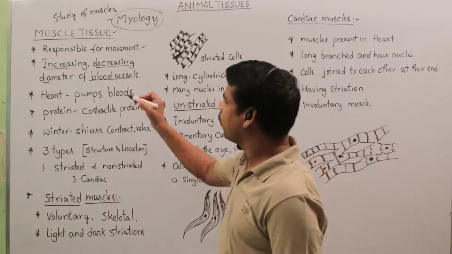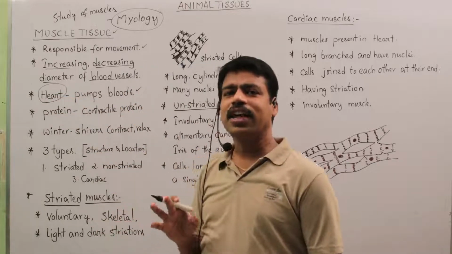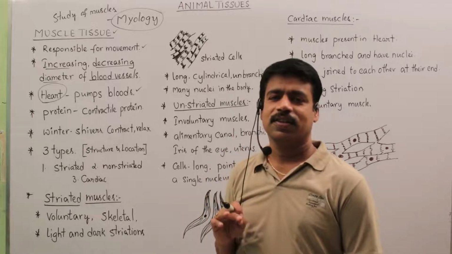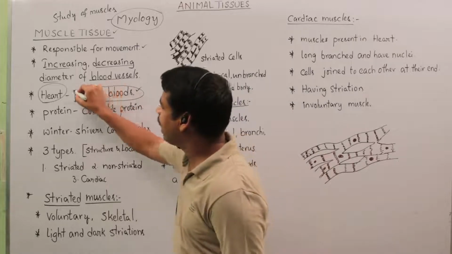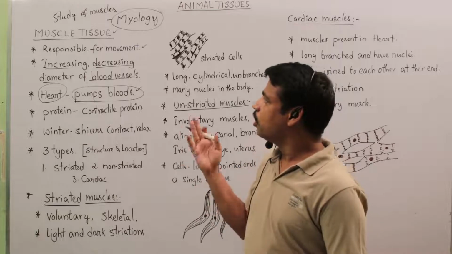Next, the heart. Our heart is made up of special muscles, and it pumps blood throughout our entire life.